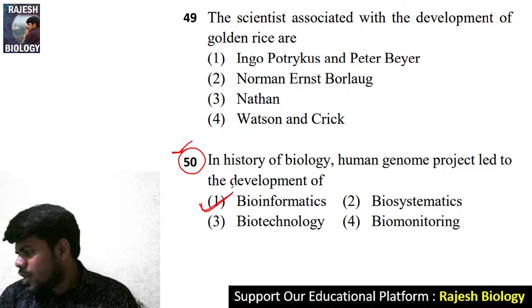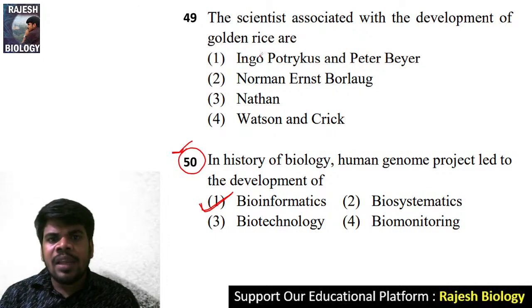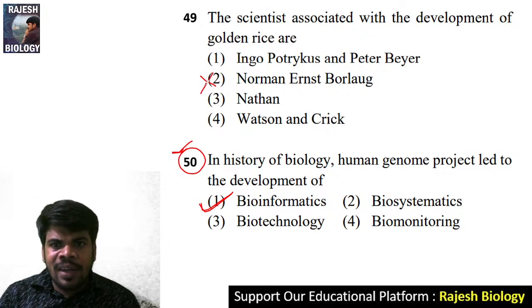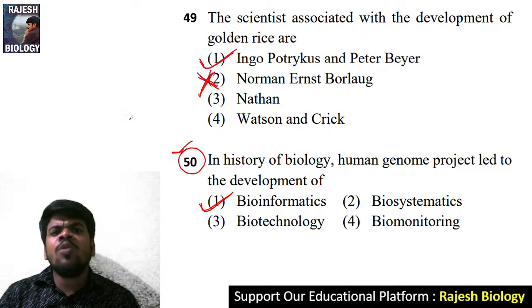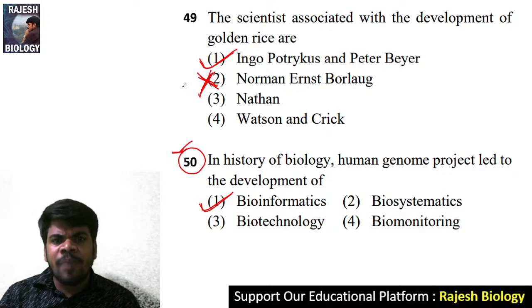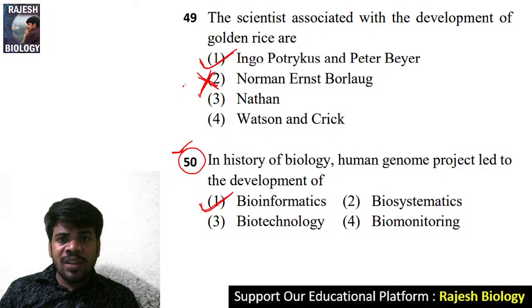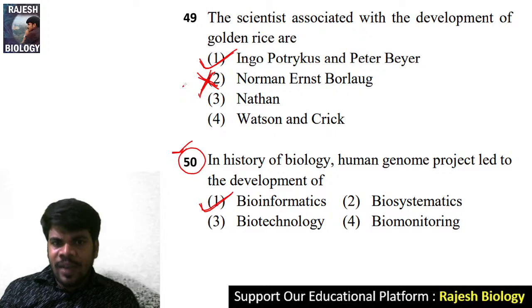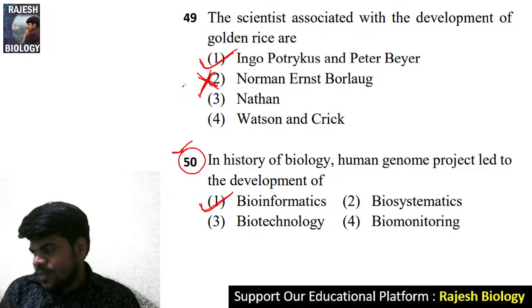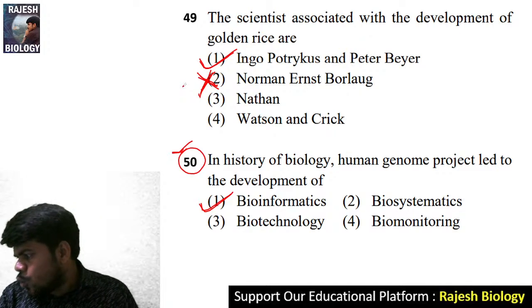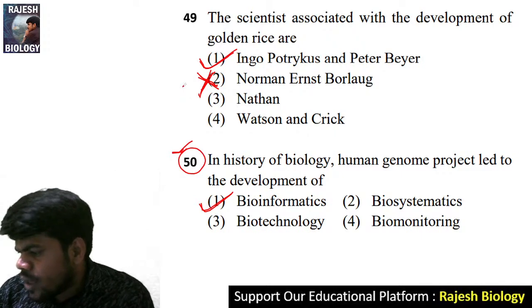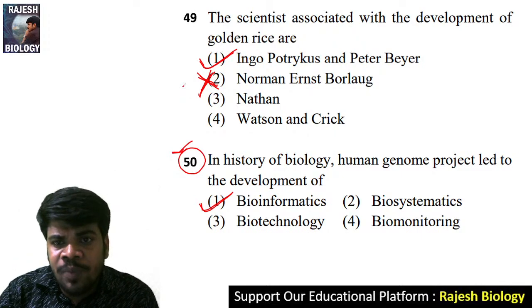Superb. But come to the question number 49. It is not Norman Ernest Borlaug. The right answer is Ingo Potrykus and Peter Beyer, who are associated with the development of golden rice. Option 1 is the right answer. Question number 49, you should know about that.